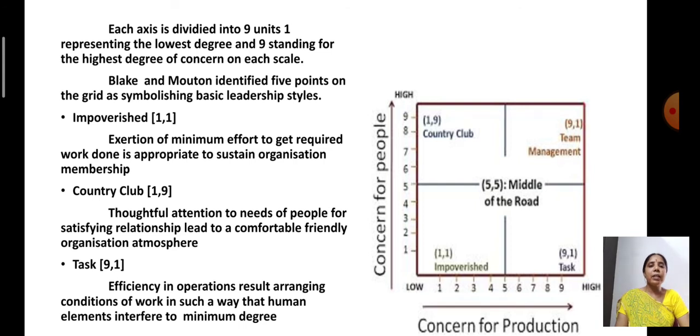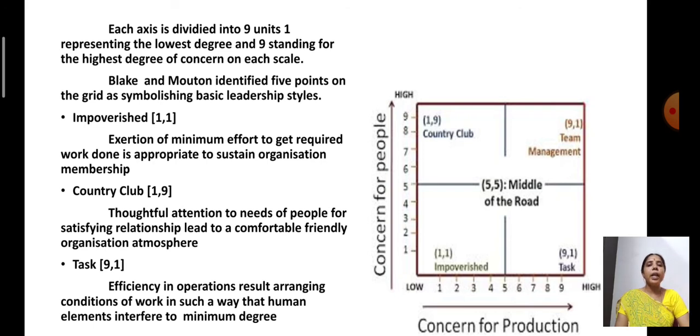Next, third, task. Now in case of task, 9 comma 1 is given, where higher importance is given to the production and lower concern for the people. So 9 is the concern for production and 1 is the concern for people. That is the third quadrant, where task is given more importance than the people.